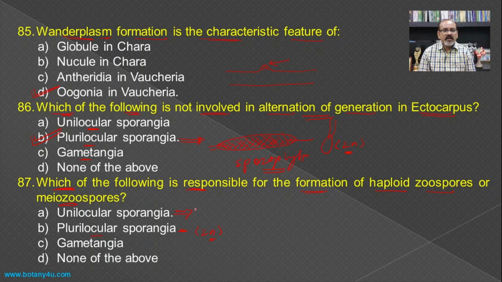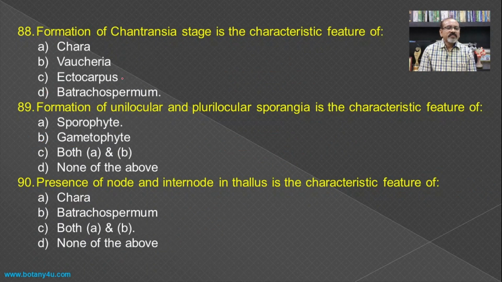Unilocular sporangia undergo meiosis, and because of that haploid zoospores or meiozoospores are formed, and hence it becomes the answer, while the gametangia is responsible for the formation of male and female gametes, which are the same in Ectocarpus.